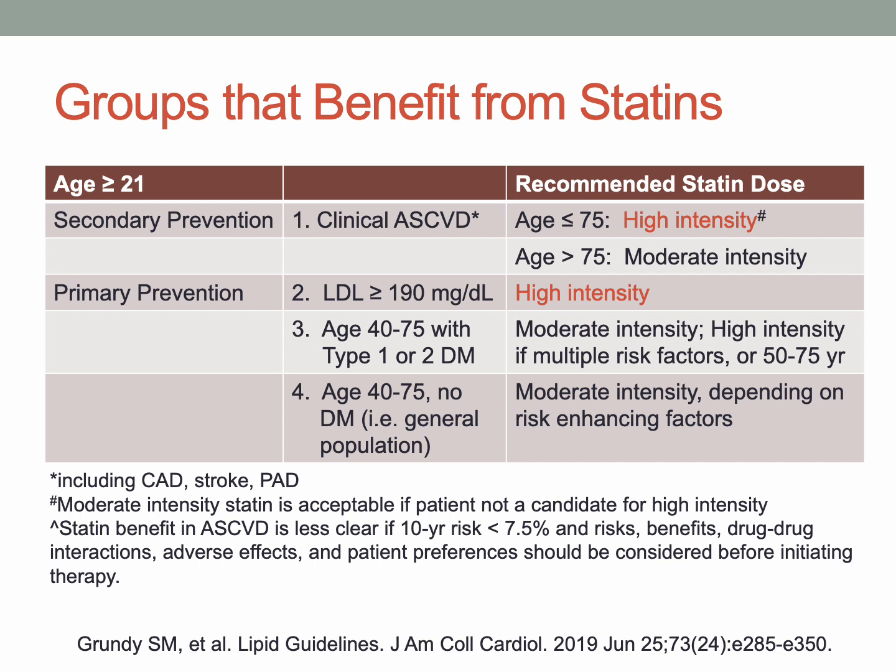So this table summarizes the 4 groups that benefit from statins, but it also outlines the intensity of the statin that's chosen. So if you start at the top with statin benefiting group 1, these are your highest risk patients. It makes sense that we're going to use a high intensity statin in them, unless they're elderly, maybe age greater than 75, and we might back down the dose a little bit because elderly patients are more prone towards statin adverse events.